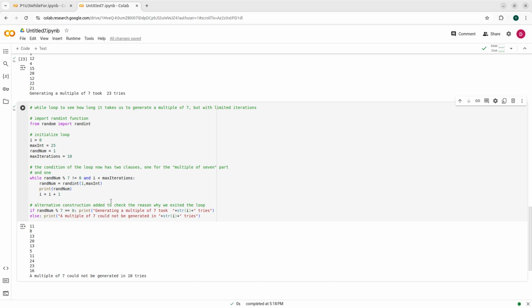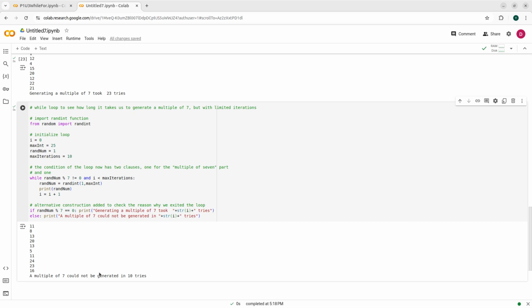Every time I come here I'm checking whether or not my random number is a multiple of 7 like I was doing before, but I'm also checking whether or not I'm already at the maximum iteration number. And if I am, I also exit the loop. And here in the end I check what happened. If my random number is a multiple of 7, then it means I finished with whatever number of tries is in the i variable. If not, if my number is not a multiple of 7, I could not generate a multiple of 7 in the number of iterations that I had.